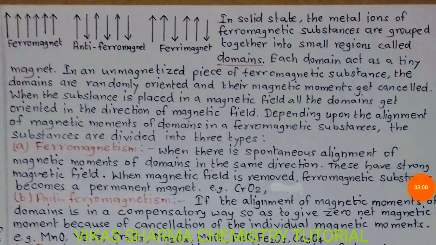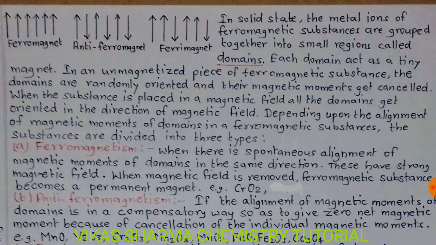In the solid state, the metal ions of ferromagnetic substances are grouped together into small regions called domains. Each domain acts as a tiny magnet. In an unmagnetized piece of ferromagnetic substance, the domains are randomly oriented and their magnetic moments get cancelled. When the substance is placed in a magnetic field, all the domains get oriented in the direction of the magnetic field.